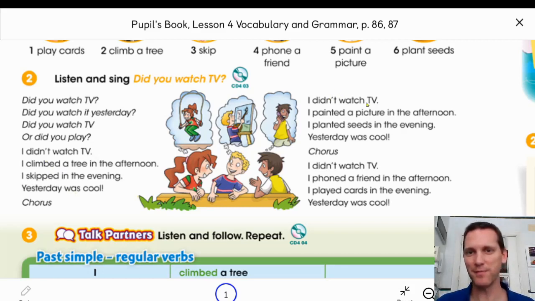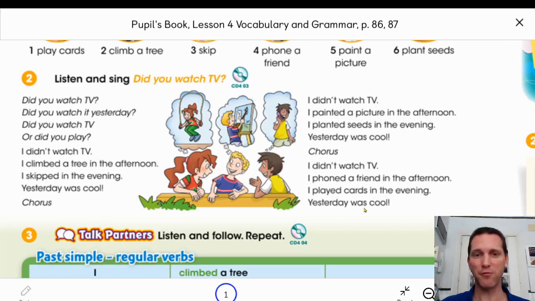I didn't watch TV. I painted a picture in the afternoon. Painted, past. I planted seeds in the evening. Planted, past. Yesterday was cool. Was is past. And then the last part. I didn't watch TV. I phoned a friend. Phoned is in the past. I played cards. Played is past. Yesterday was cool. So this song has a lot of examples of the past in English. That's what we're learning. When you listen to this song, you don't have to copy anything. You can continue to number 3.